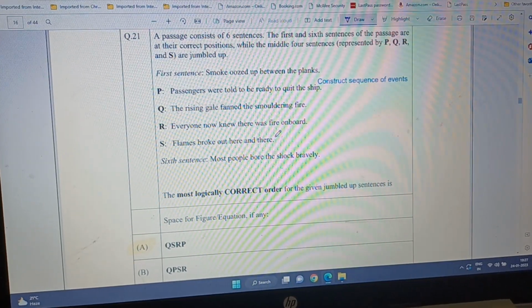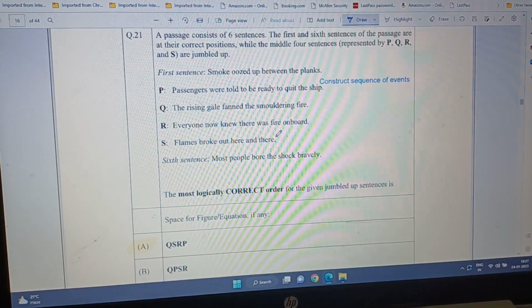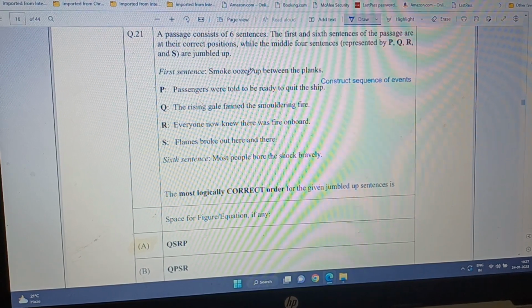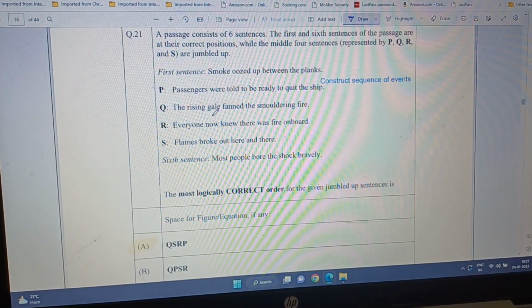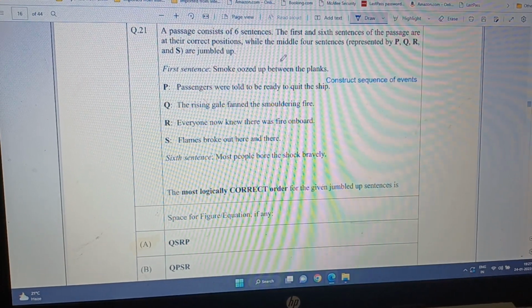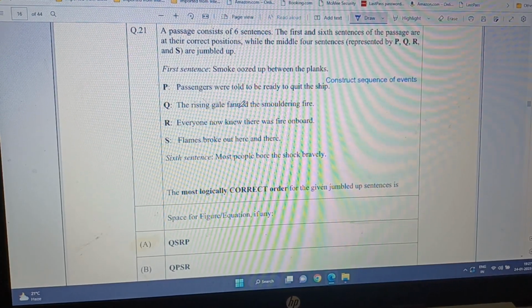That will be because of this rising gale. Somewhere the fire came, and the rising gale fanned the smoldering fire, which caused the smoke. So just after smoke, this seems to be the logical answer.